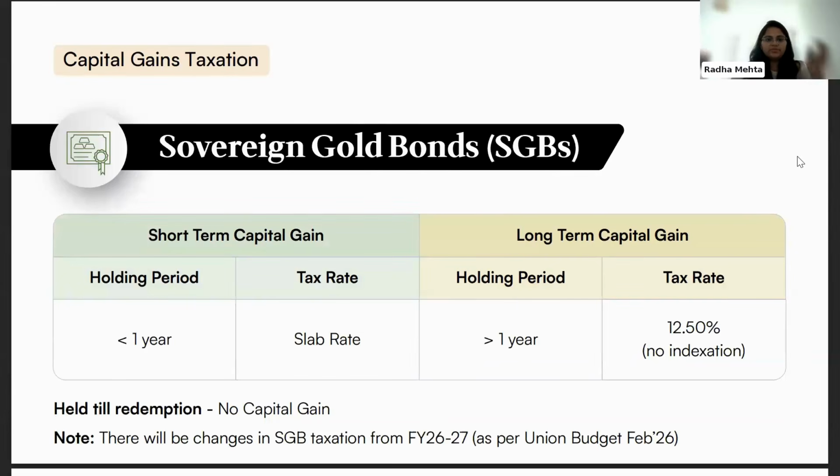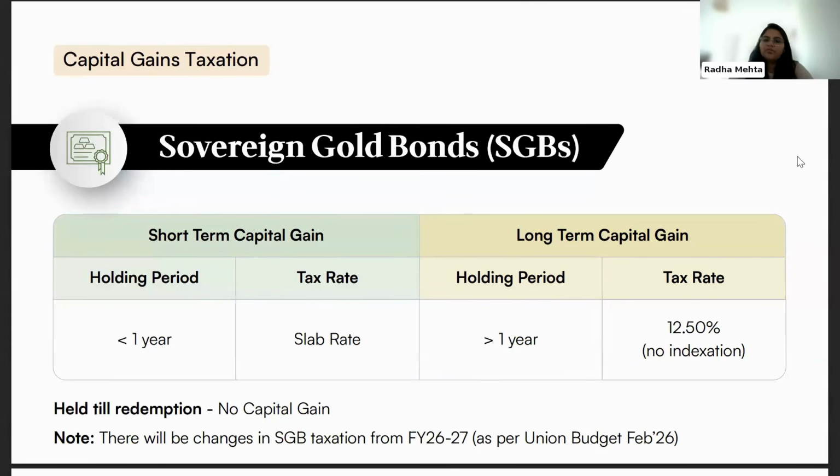We can just show one example for that. Even if it's the same for sovereign gold bonds as well, with a slight change, we'll cover that as well. So for sovereign gold bonds, it's similar to traded bonds, where the 1 year holding period rule applies. If it is less than 1 year, it is short term, with the gain added to your income and taxed at slab rate.